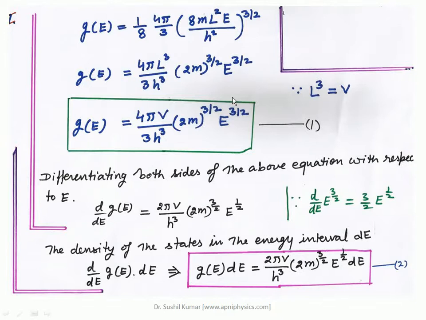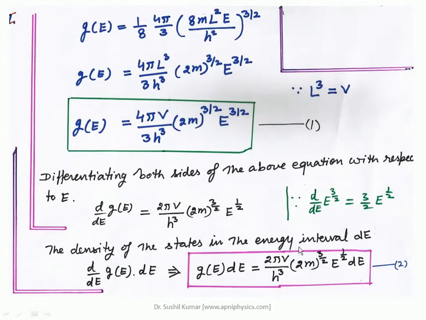So from there when you put all these values you will get these quantum states in terms of V, m and E. Now we are differentiating both sides of the above equation because we know that energy is in continuous form. Differentiation of this equation provides this result: 2πV/h³ (2m)^(3/2) E^(1/2), because differentiation of the energy term with power 3/2 is 3/2 E^(1/2). So when you put this value you will get this result.